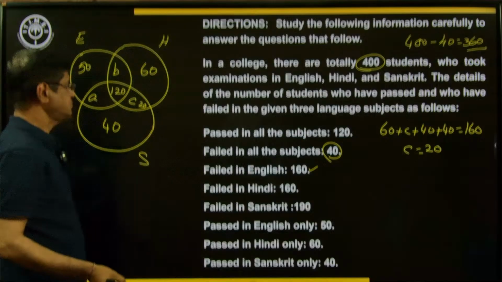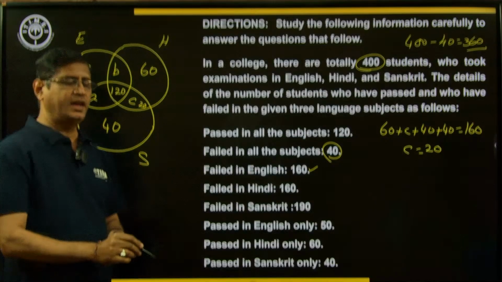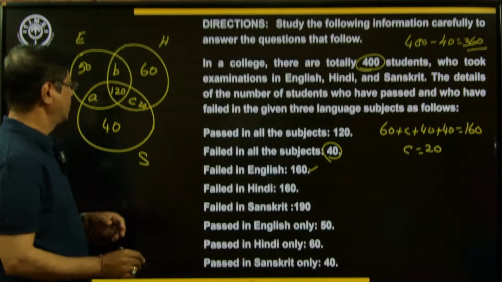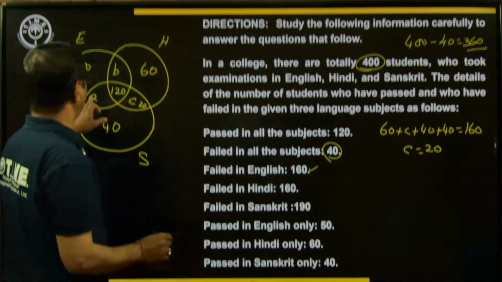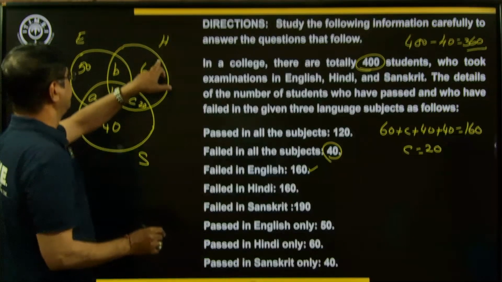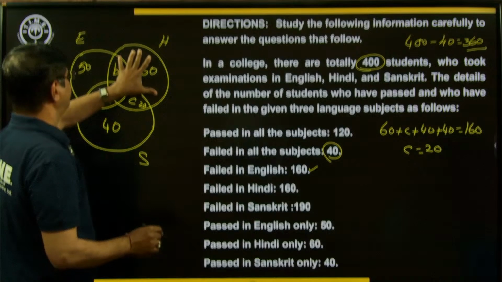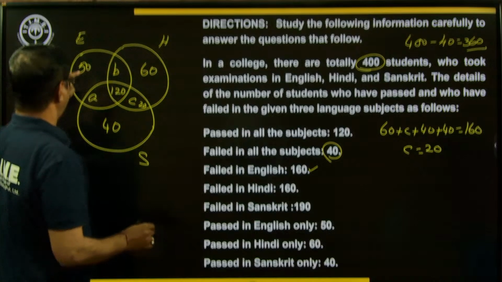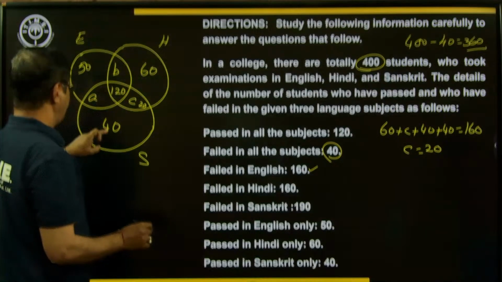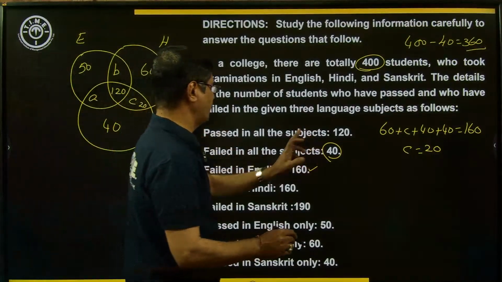Similarly, find out the value of A and B. The value of A means how many pass in Hindi. This is the pass in Hindi. How many failed in Hindi means 50, A, 40 and 40.